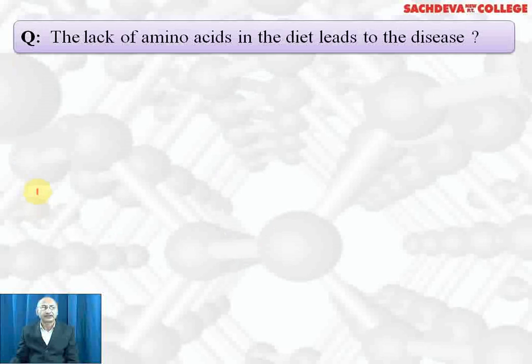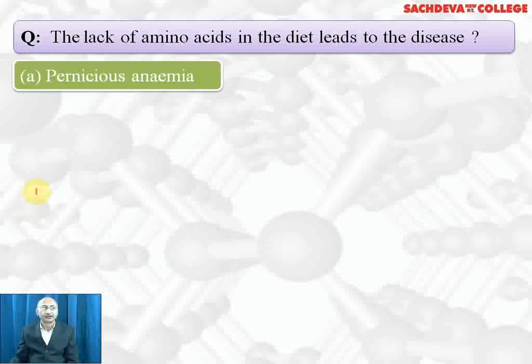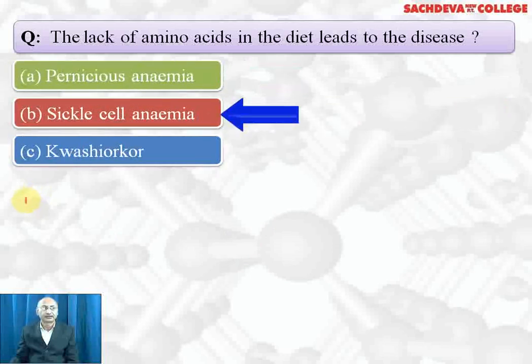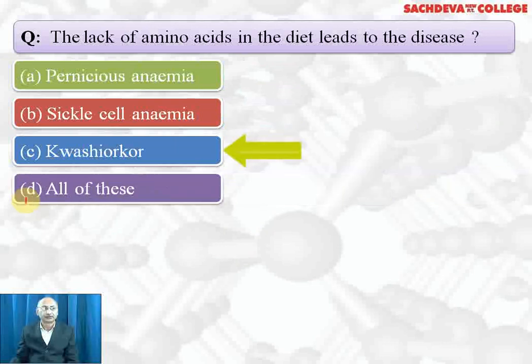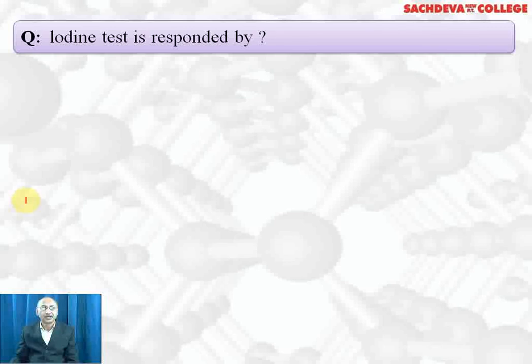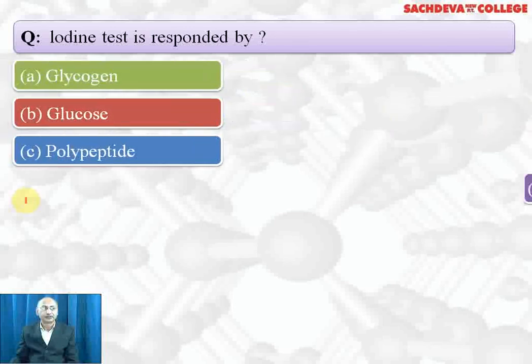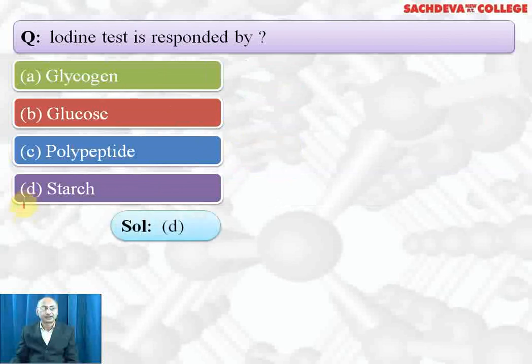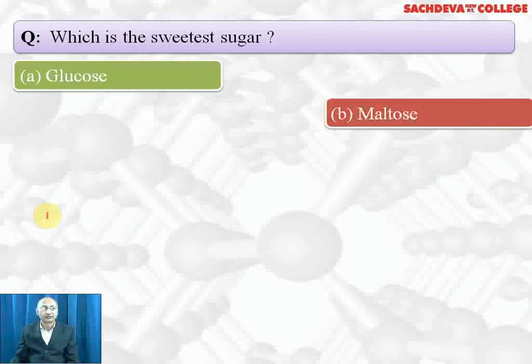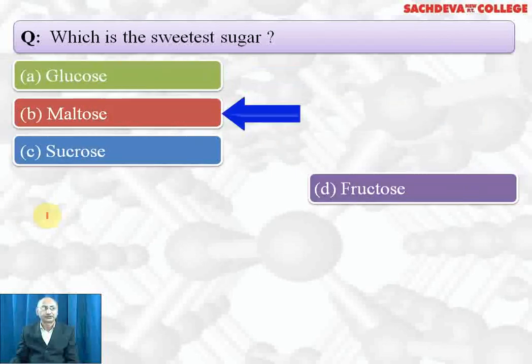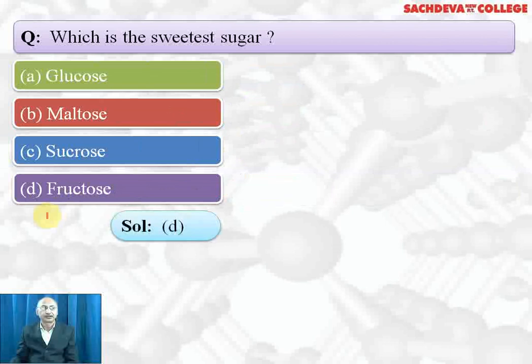The lack of amino acid in diet leads to the disease pernicious anemia, sickle cell anemia, kwashiorkor, all of these. Correct answer is C part, kwashiorkor. Iodine test is responded by glycogen, glucose, polypeptide, starch. Correct answer is starch. Starch forms a blue colored complex with iodine. Which is the sweetest sugar? Glucose, maltose, sucrose, fructose. Correct answer is fructose is the sweetest sugar.